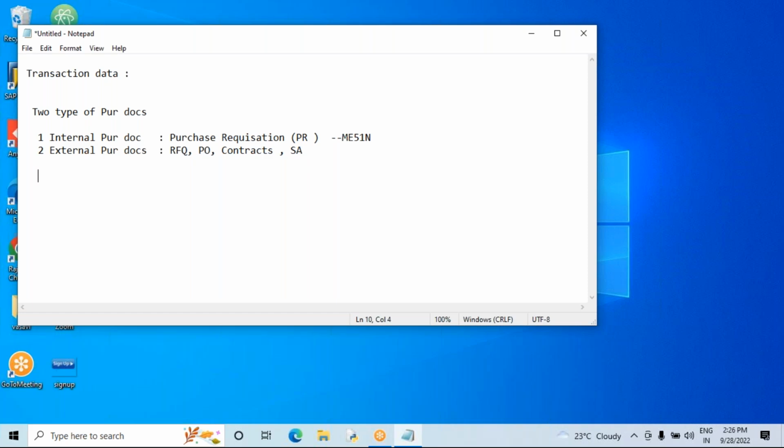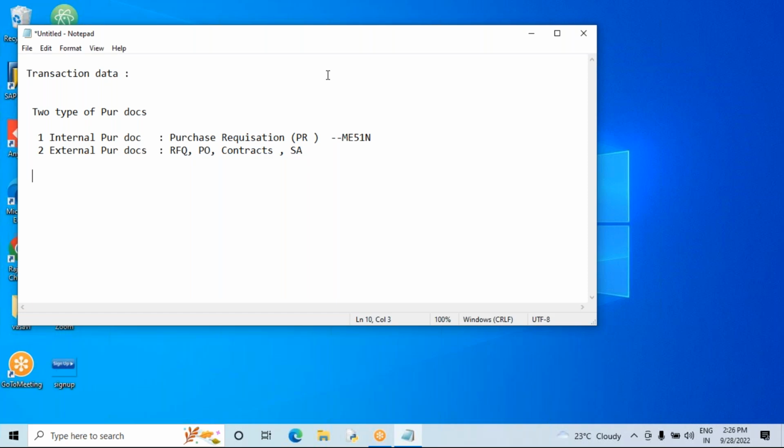Now tell me why we call the purchase requisition an internal purchase document, and why we call request for quotation, purchase order, contract and scheduling agreement external purchase documents. The reason is that the purchase requisition is the one document which will not be revealed to the vendor.